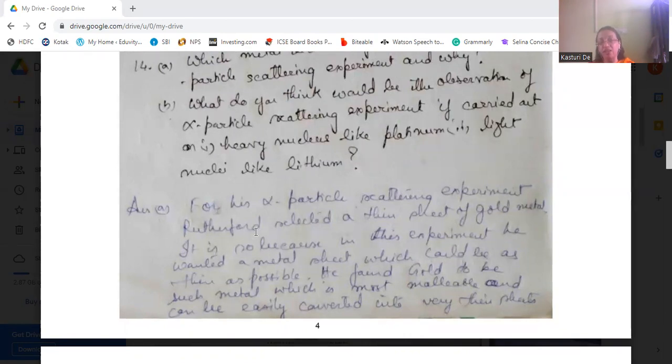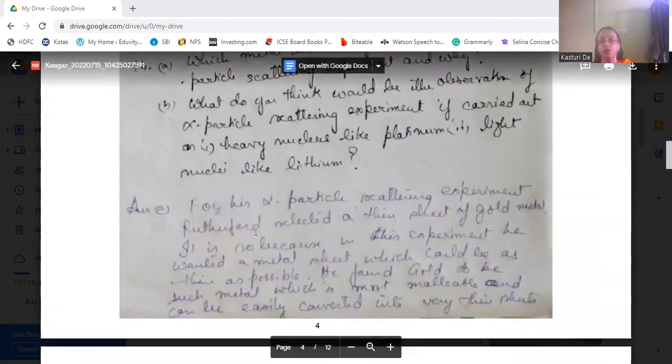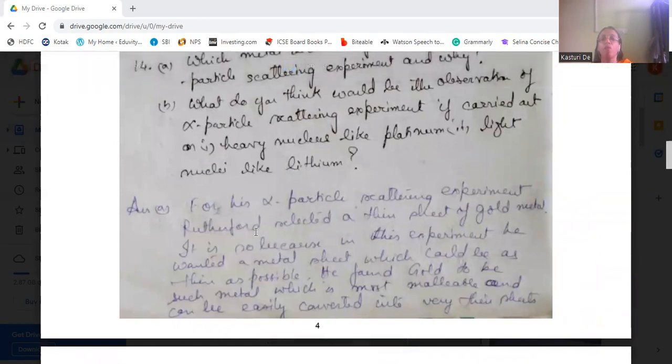Why did he select so? It is because in this experiment he wanted a metal which could be made as thin as possible, that is, the most malleable metal, one that can be drawn into very thin sheets very easily. He found gold to be such a metal, most malleable and easily converted into thin sheets. That's why this was used.